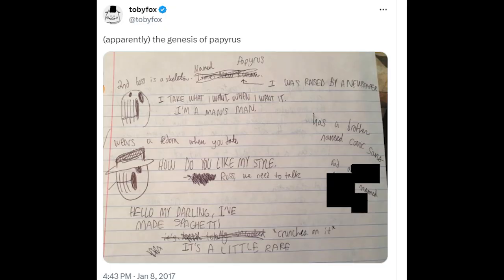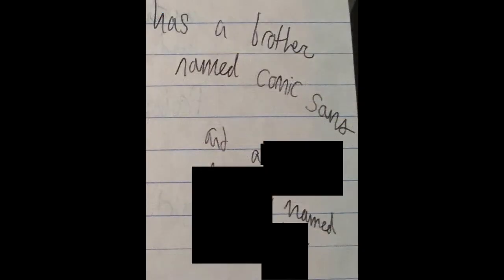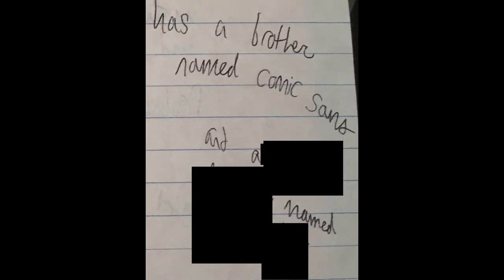Okay, let's try to remain objective here and see if we can figure out what's being censored. Now you may be thinking right now, what? How exactly are you going to do that? But it actually wasn't that hard. That's because there were a few segments of letters that were left unobscured. And because I have a very active social life, I decided to do a painstaking analysis of Toby Fox's handwriting to determine what letters these could be.